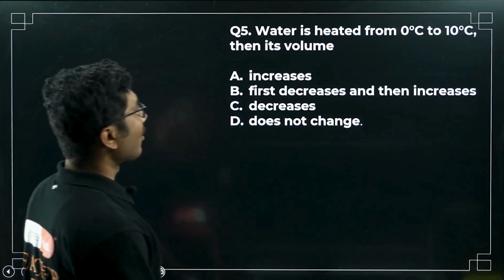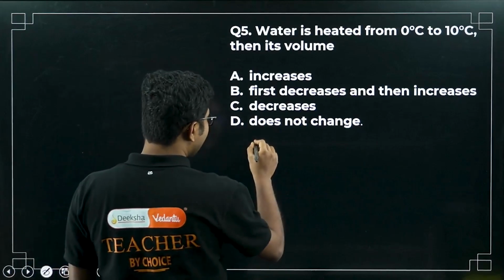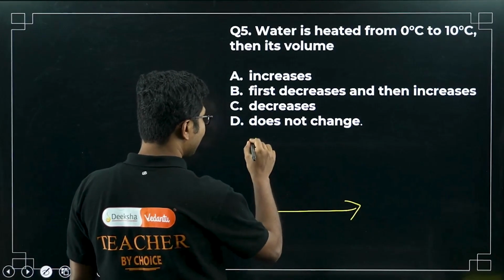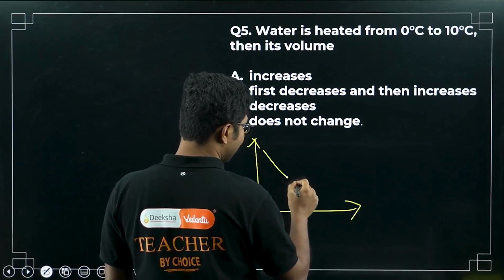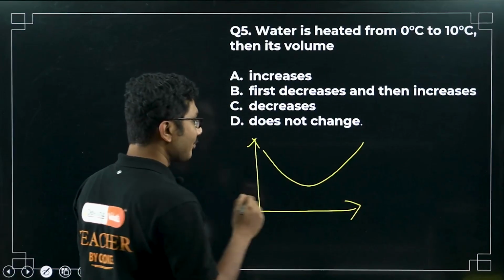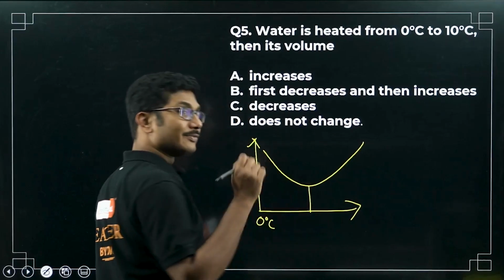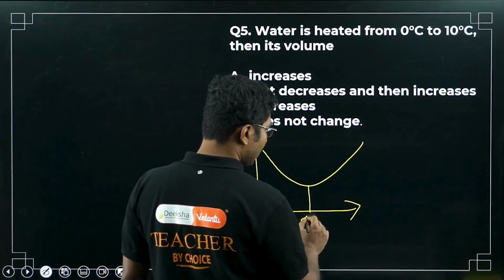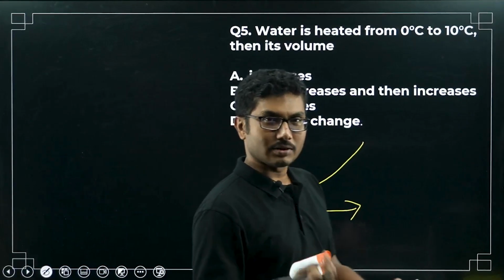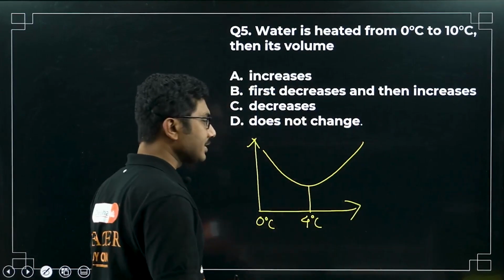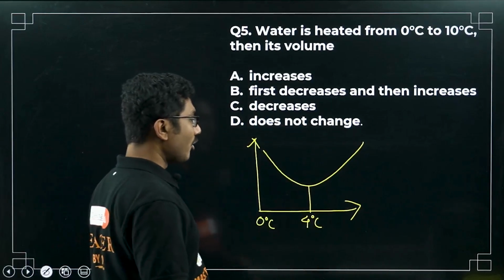water is heated from 0 degree to 10 degrees Celsius. Then its volume. So we know that as you are heating the water, from 0 degree to 10 degree, its volume decreases up to some point, then again it starts increasing. There is a point where its volume is minimum. So this is 0 degree, suppose. Its volume is minimum at 4 degrees Celsius. Density is maximum. Density maximum means volume is minimum. Mass is constant, right? Mass of an object is constant. So mass cannot change. At this point, density becomes maximum, volume becomes minimum.